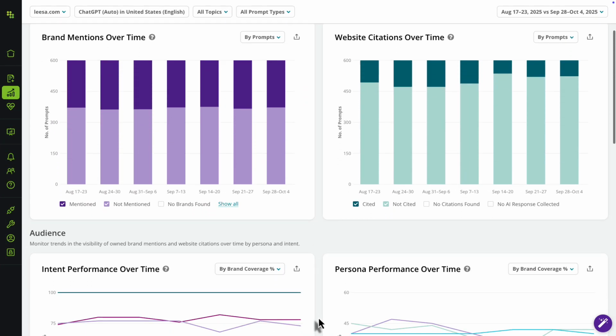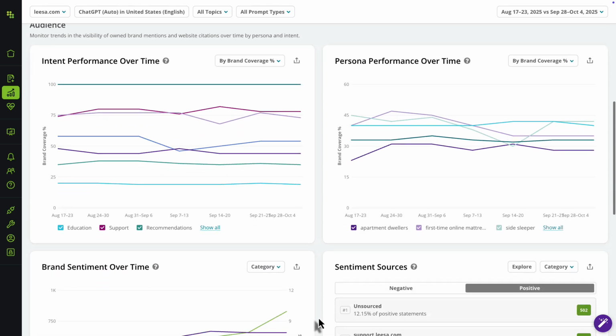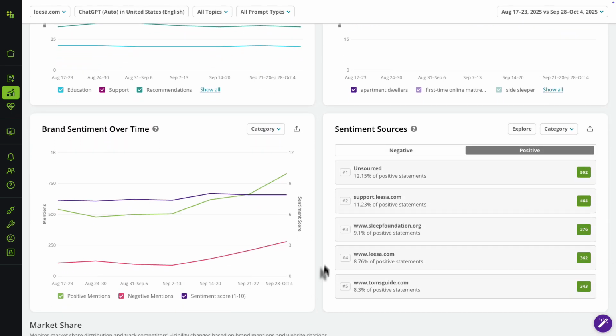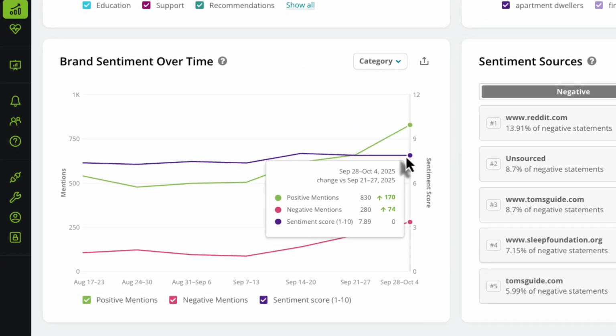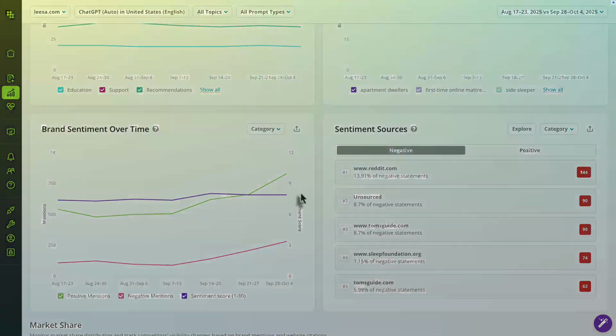But knowing you were mentioned is only half the story. The next question is, how were you mentioned? Was it a high five or a facepalm? That's where sentiment comes in. This chart shows you the tone of your brand mentions, positive or negative, so you can understand your reputation at a glance.